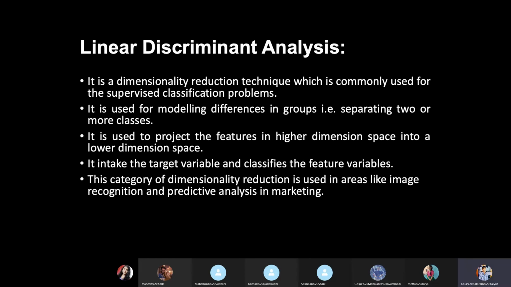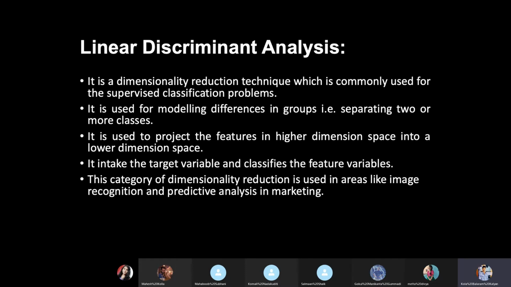In order to perform a factor analysis, we need to select some variables. How do you select before performing factor analysis? You need to select what variables need to be factorized. For that purpose, we will be using linear discriminant analysis as well as principal component analysis.